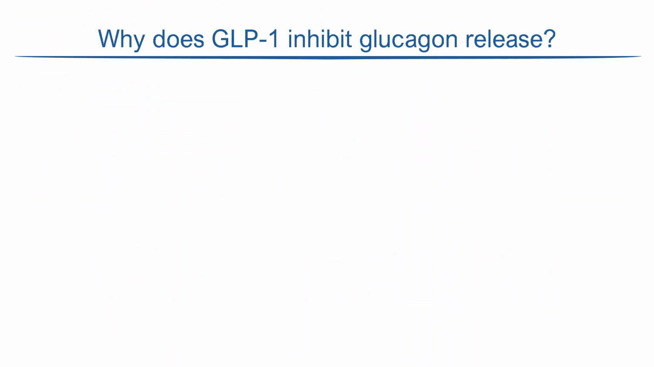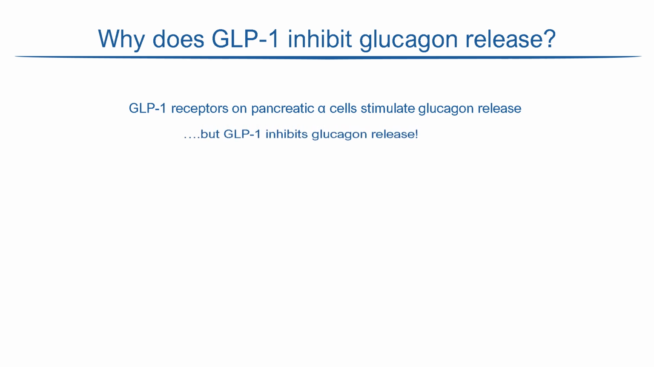Observant viewers will have noticed a discrepancy. I have just told you that GLP-1 receptors on alpha cells stimulate glucagon release. But earlier I told you that GLP-1 inhibits glucagon release. How can we reconcile these two facts? The reasons are not yet fully understood, but two factors can explain it.